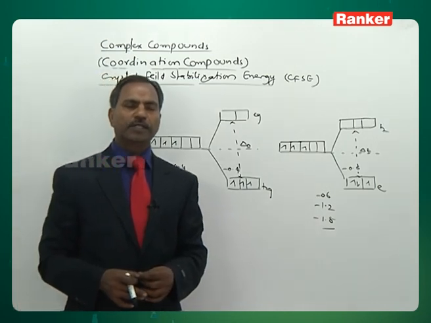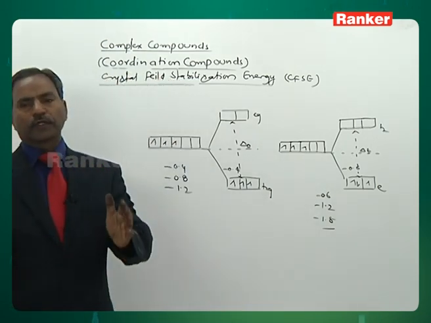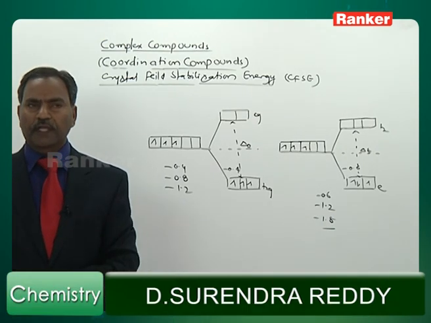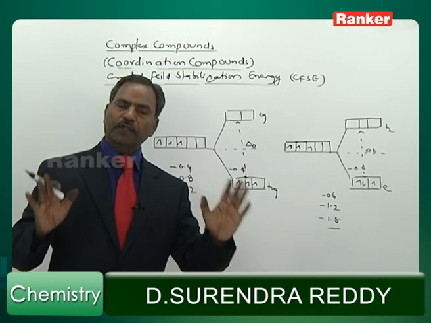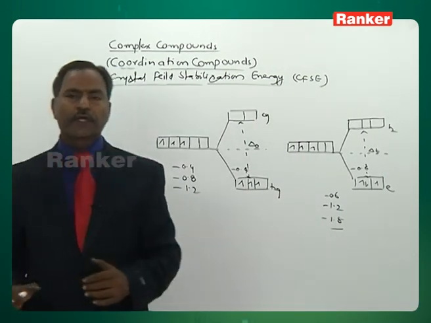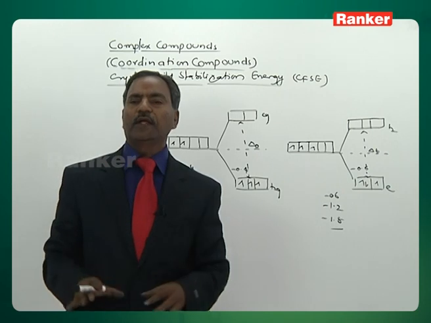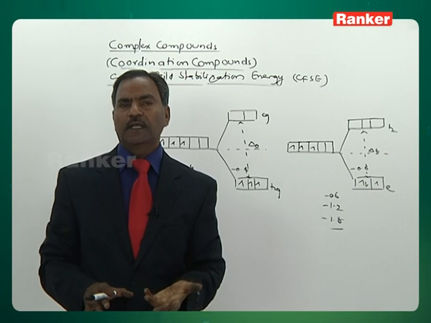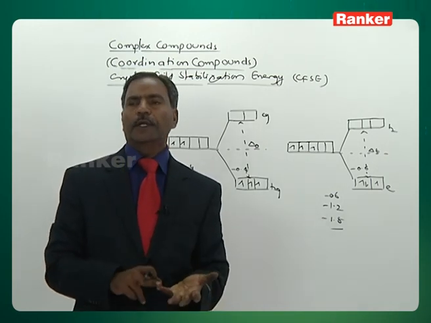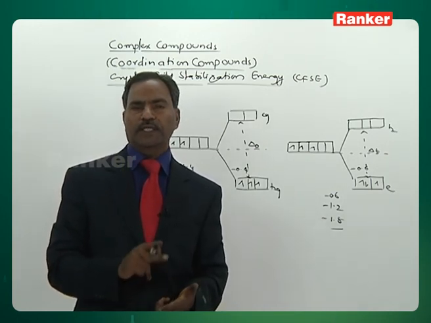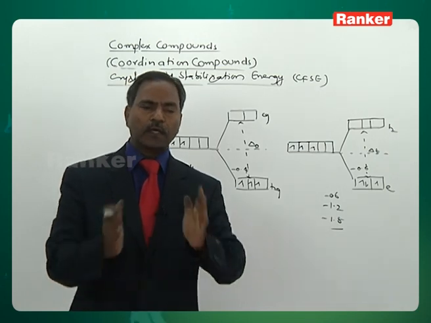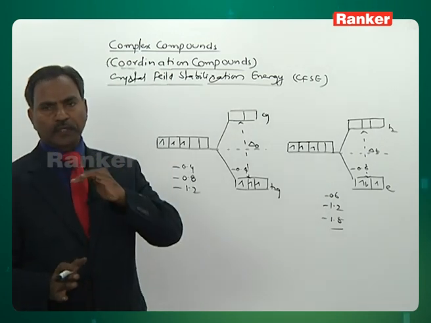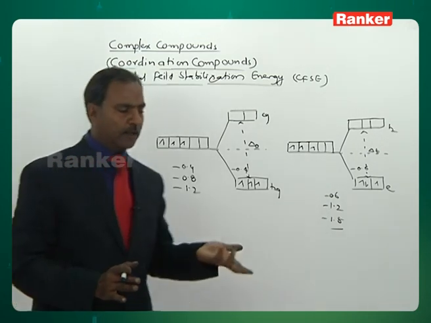Now for octahedral and tetrahedral, two different equations are there to calculate this CFSE. Let me give you the first equation for octahedral geometry: how to calculate the CFSE values of any given complex. We start from d3, d4, d5, d6, d7, d8, weak field and strong field. In both of these fields, how the CFSE values are changing and how to calculate, we will discuss.